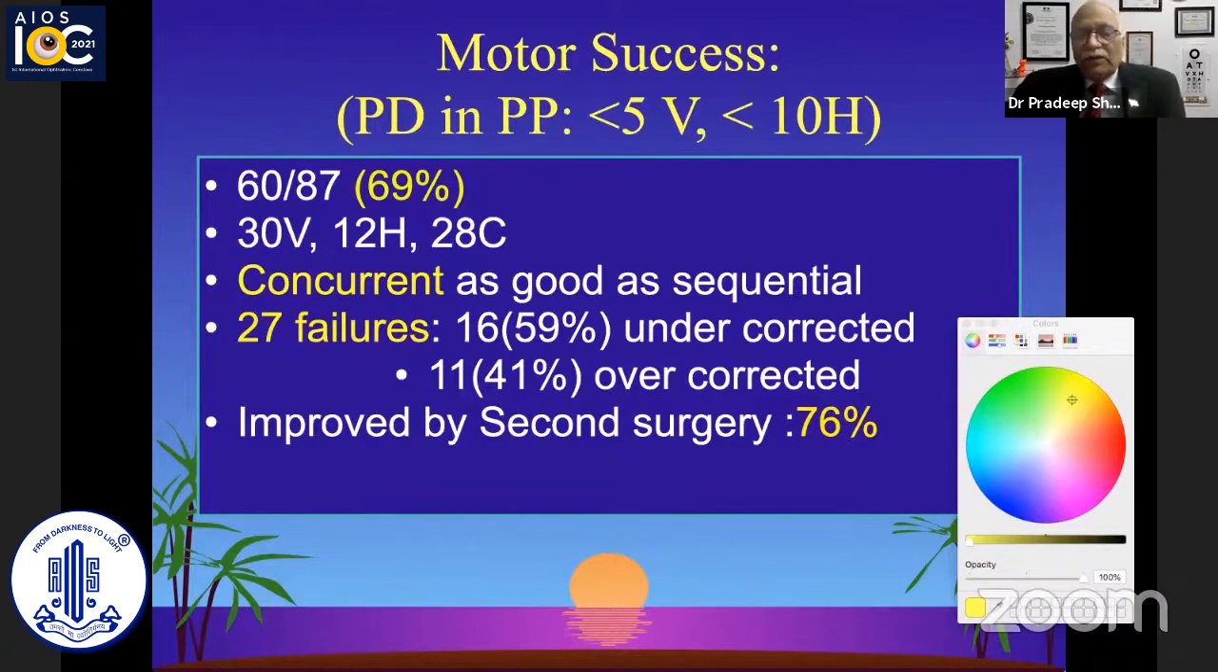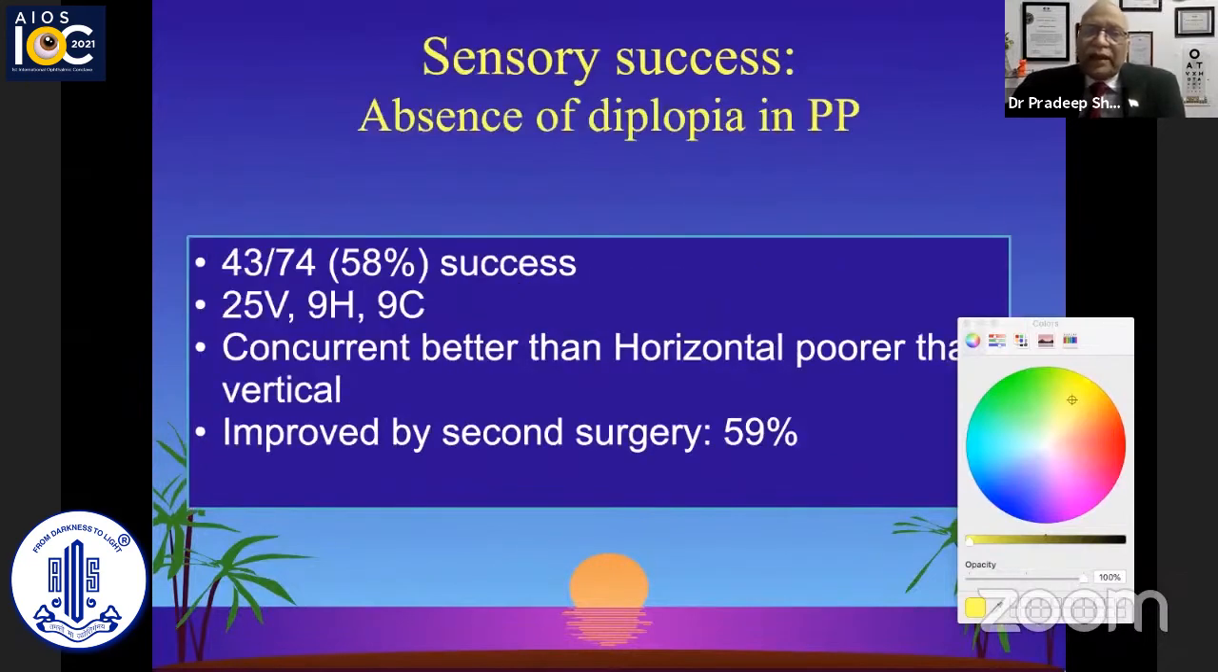So there is no simple way of just changing your nomograms. You would have to resort to an adjustable surgery. And as is also seen, the second surgery improved the statistics to 76% from 69%. The sensory success, taking the absence of diplopia in the primary position, was achieved in 58%.